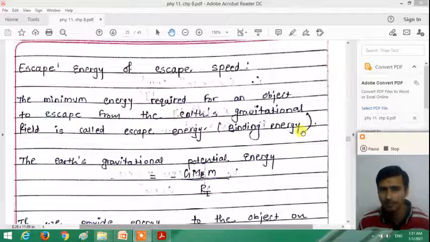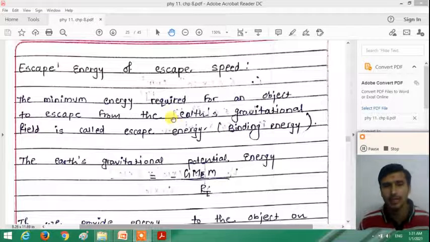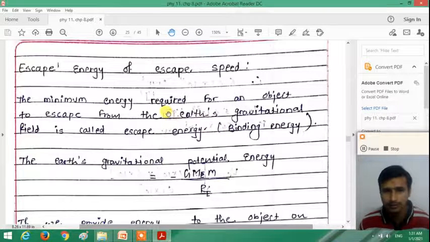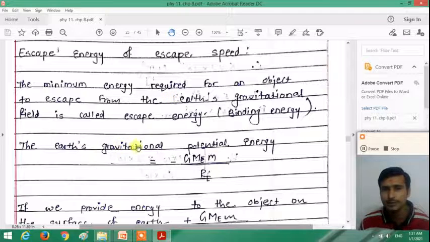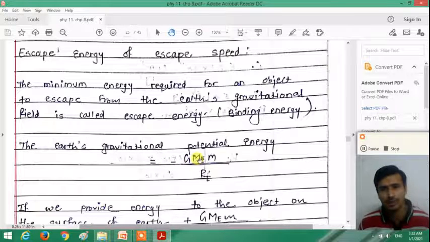Similarly, the minimum amount of energy required for an object to escape from the moon's gravitational field is called the escape energy for the moon, right? So what amount of escape energy is required? Dear student, we consider the earth's gravitational potential energy, the potential energy on the surface of the earth. How can we calculate it? Potential energy on the surface of the earth is calculated by minus G Me m, that is the mass of the earth, small m the mass of the object, divided by Re, the radius of the earth.